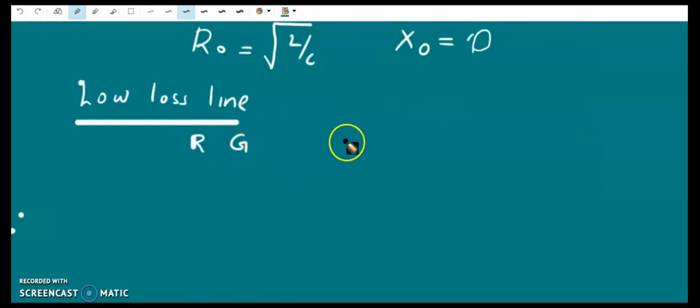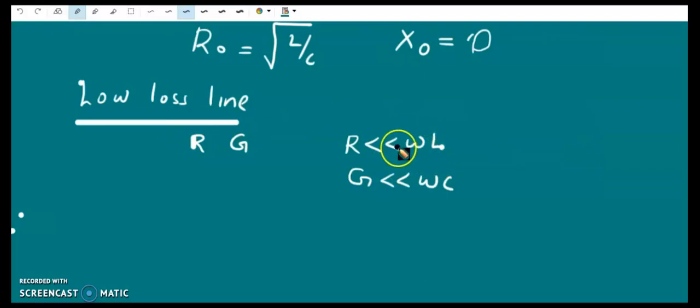So we can assume that R is very much less than omega L. R is a very small quantity and G is very much less than omega C. We can see from this expression itself, this low loss condition is satisfied when omega is high.